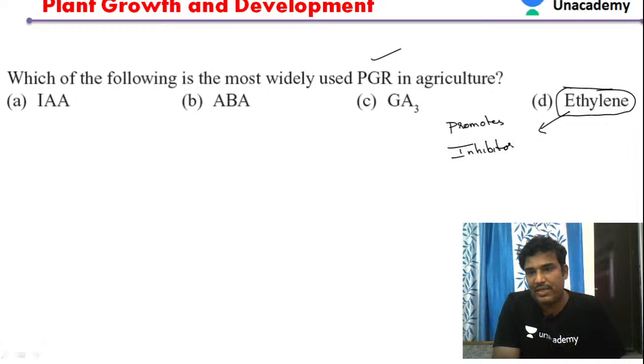So it has the properties of promoting as well as inhibiting.